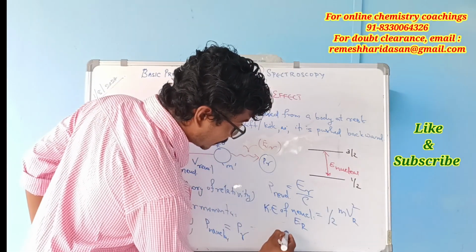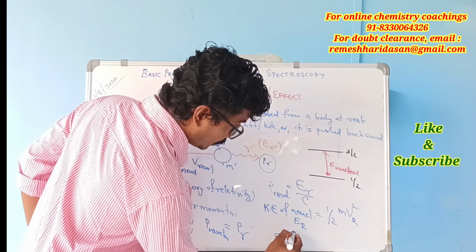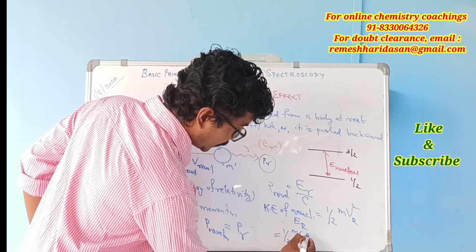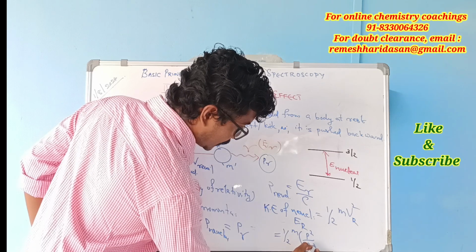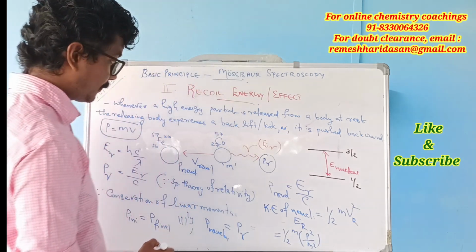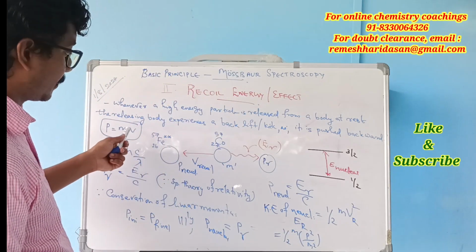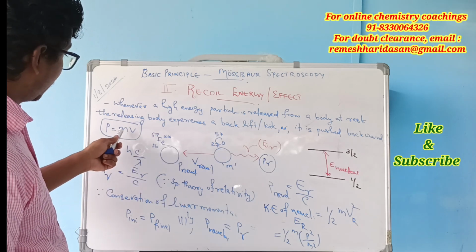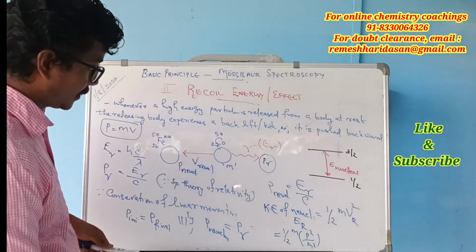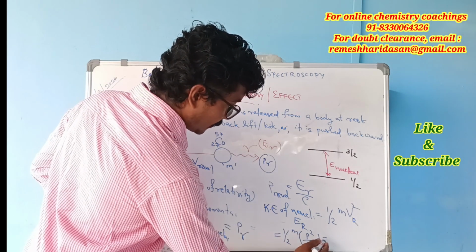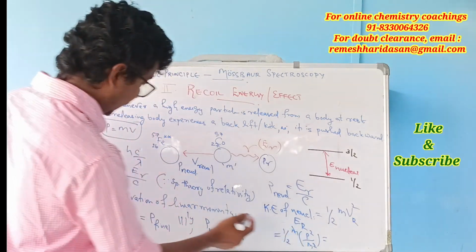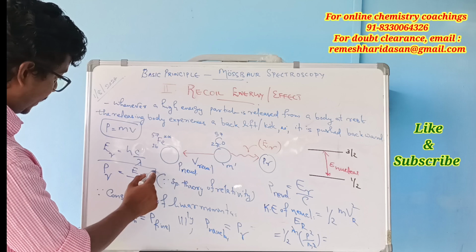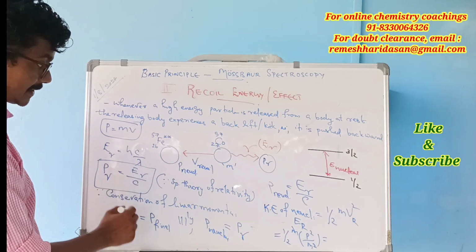So we can write half into m into P squared by m squared. One m cancels, and P is E gamma by c.